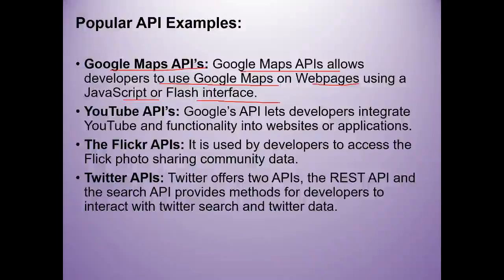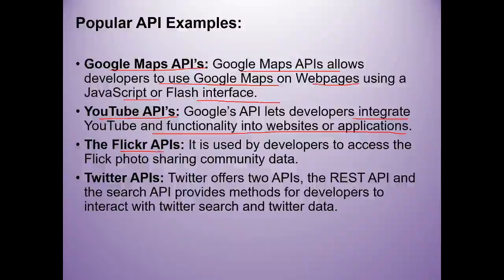It is a ready-made API which can be linked in any other website. Next is the YouTube API. Google's API lets developers integrate YouTube and its functionality into websites or applications.